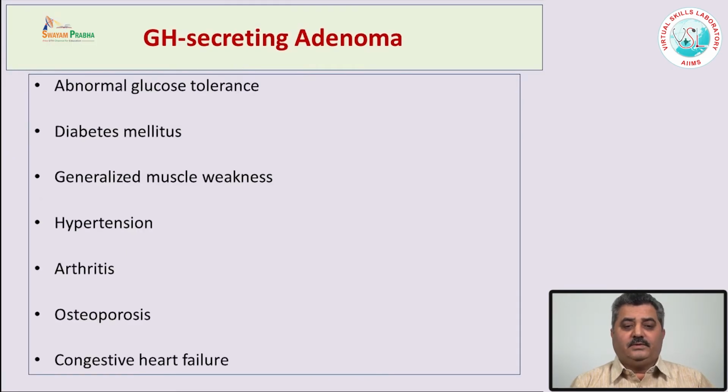The other common pituitary adenoma is the growth hormone secreting pituitary adenoma. They cause abnormal glucose tolerance, diabetes mellitus, generalized muscle weakness, hypertension, arthritis, osteoporosis, and congestive heart failure.